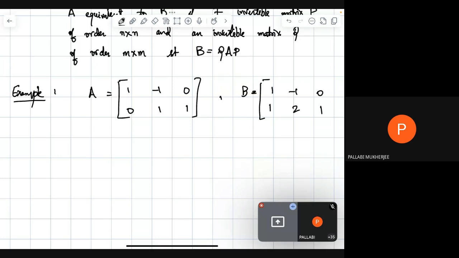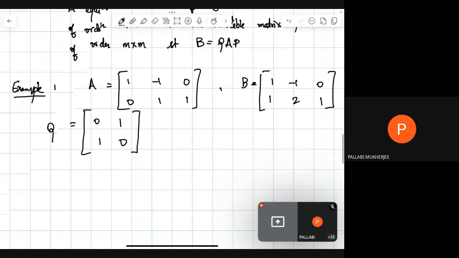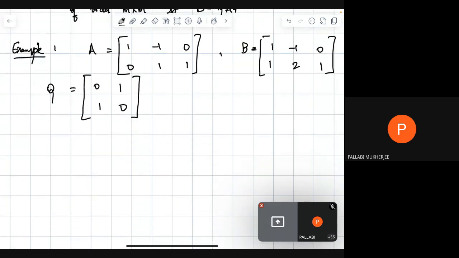Okay. We know that these two matrices are equivalent, and Q is given as 0, 1, 1, 0. Then we have to find the number of possible choices for P.